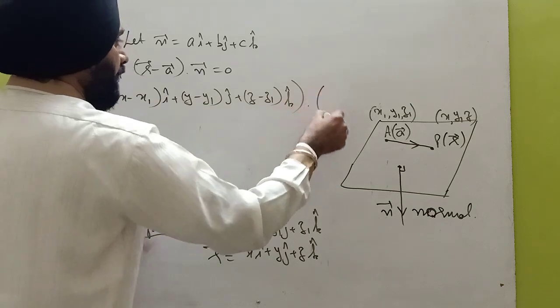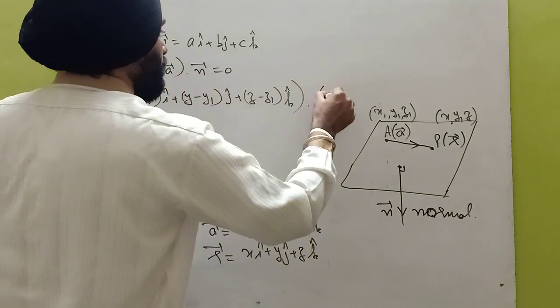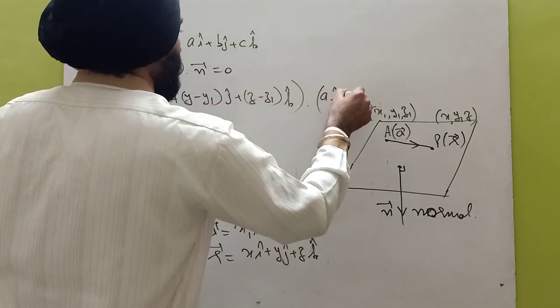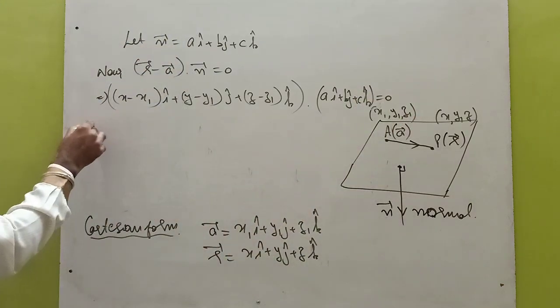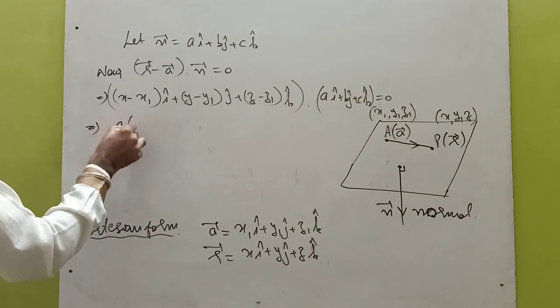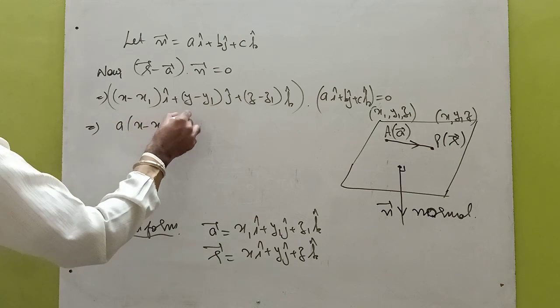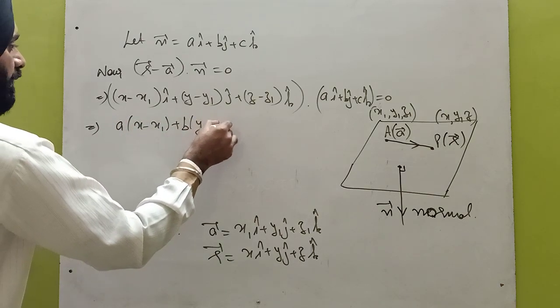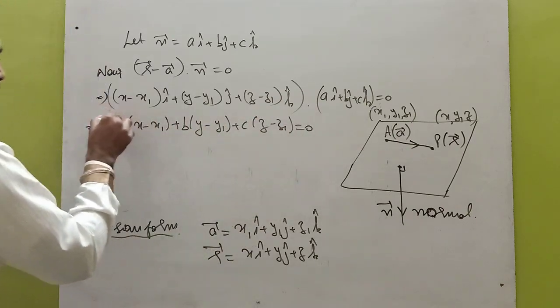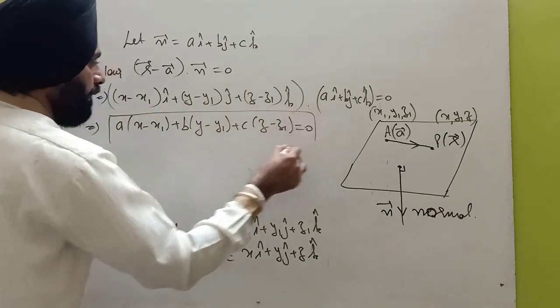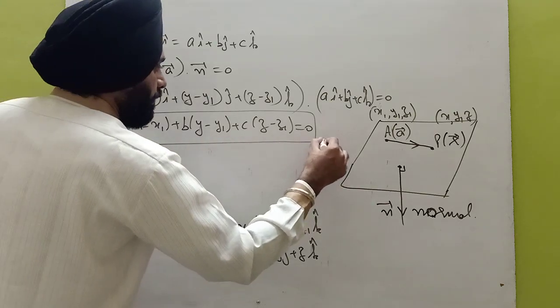Dot product with n vector, and n vector is ai plus bj plus ck, is equal to 0. So now open the dot product. So this is equal to a into (x minus x1) plus b into (y minus y1) plus c into (z minus z1) equal to 0, which is the required equation of the plane passing through one point and perpendicular to the given vector.